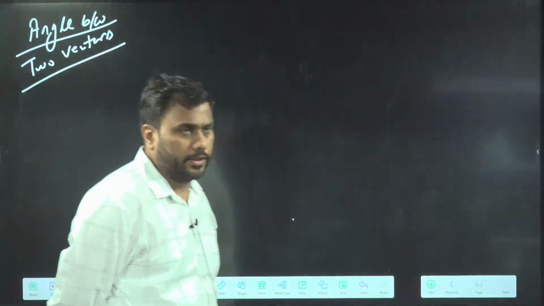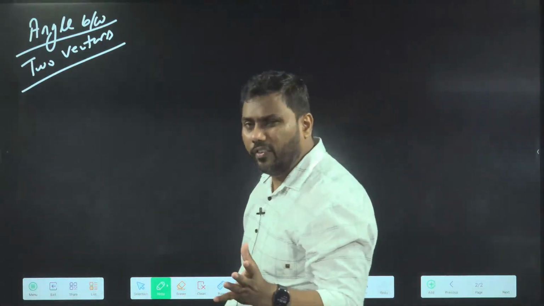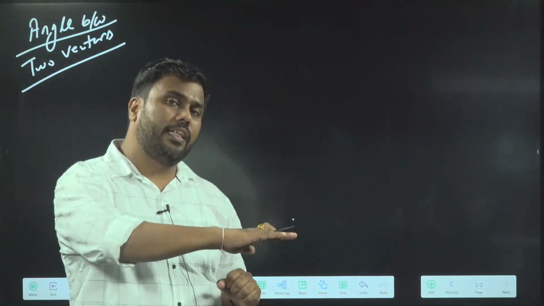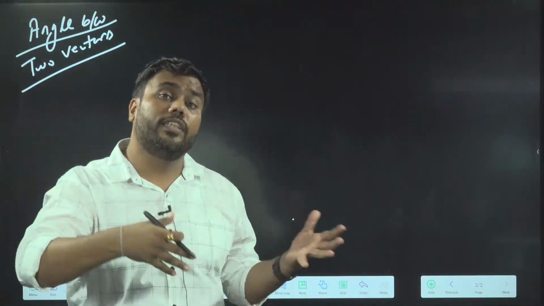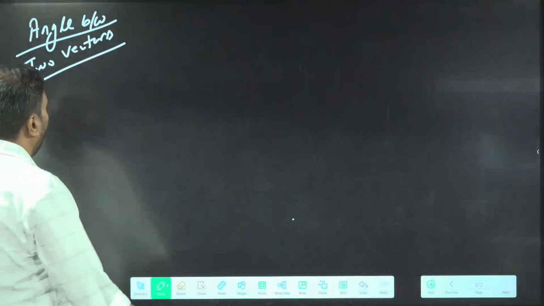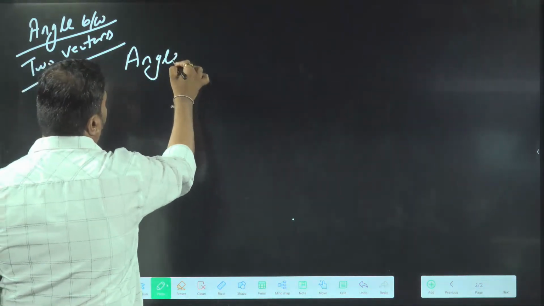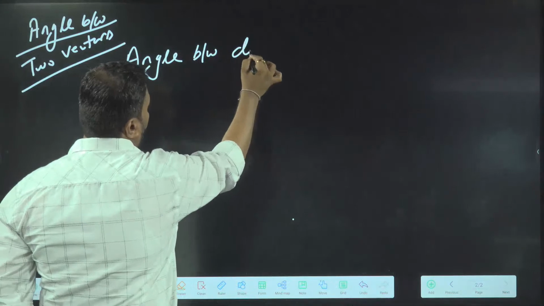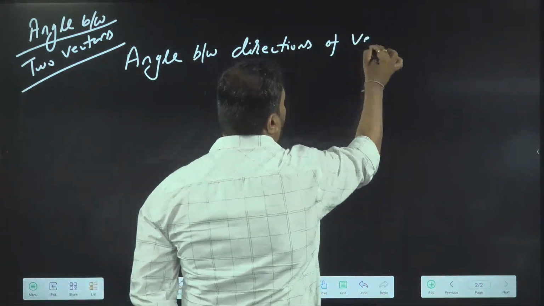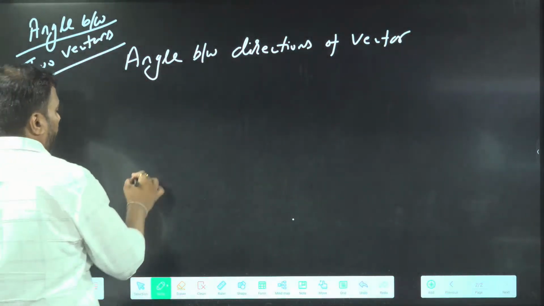Angle between two vectors. Sometimes vectors are arranged and we require the angle between the vectors. A vector is given to you and they will say another vector is at 30-degree angle with this vector. So how to know this angle? Where to take this angle? Angle between two vectors is the angle between the directions of vectors. We define angle as angle between directions of vectors.